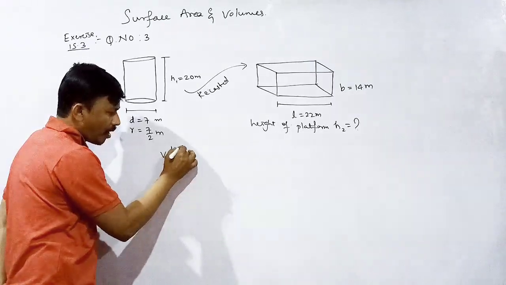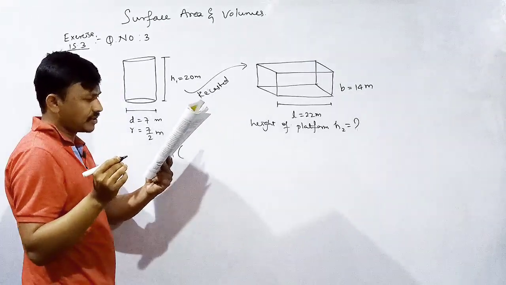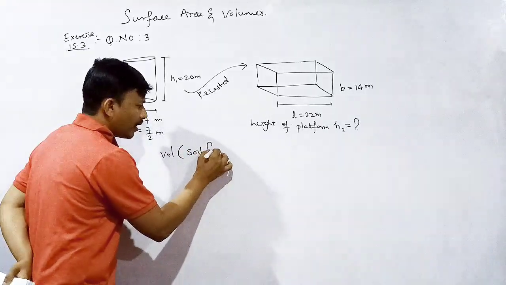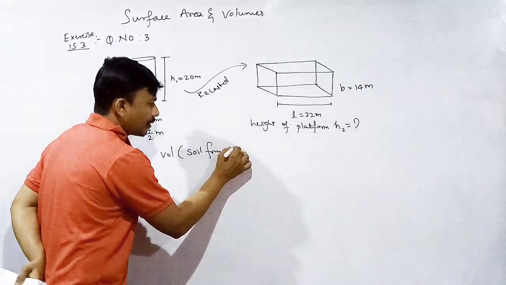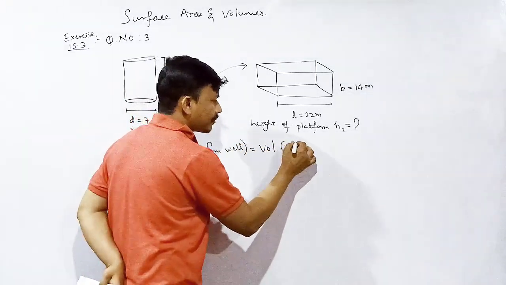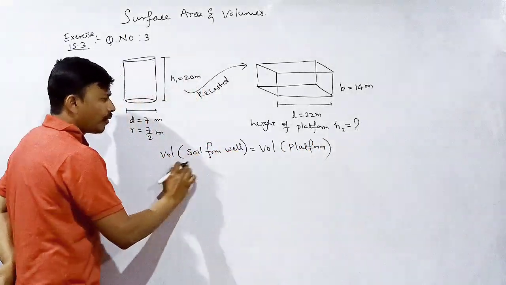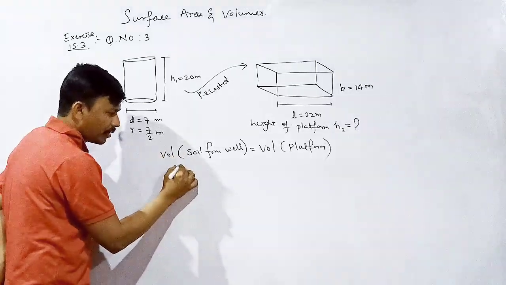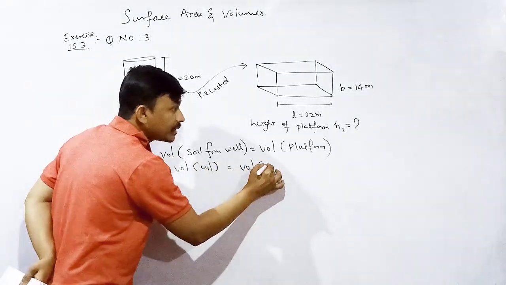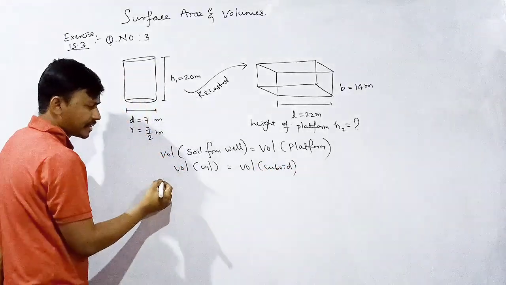Okay. Volume of earth material, that is soil. Yes or no? Okay. Volume of soil from well is equal to volume of platform. That is nothing but what? Volume of cylindrical well. That is volume of cylinder is equal to volume of what? Cuboid. What is the formula for cylinder?